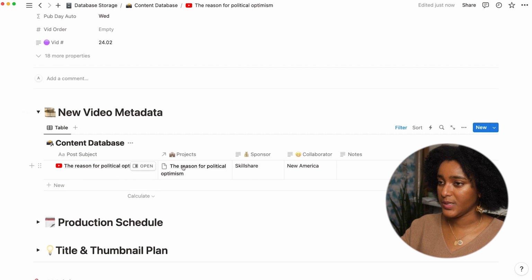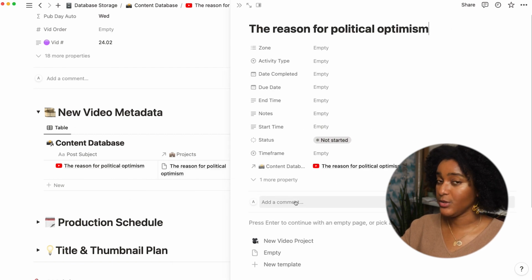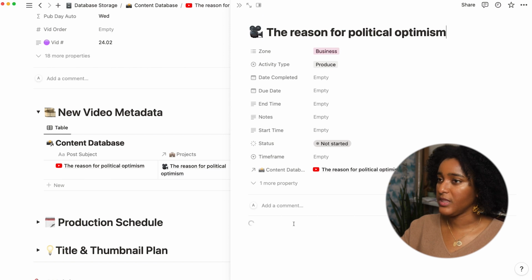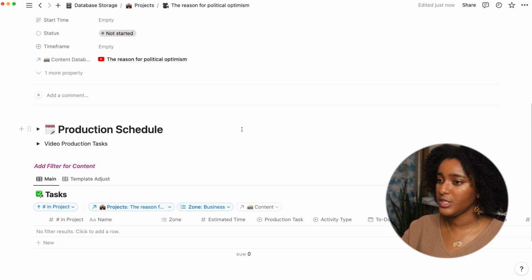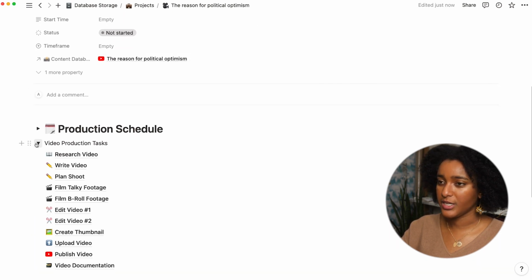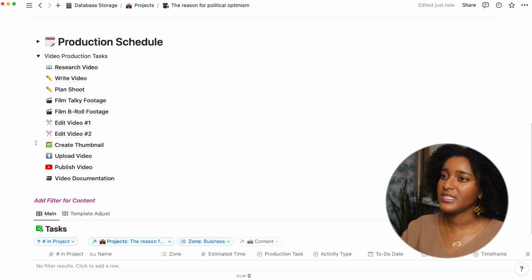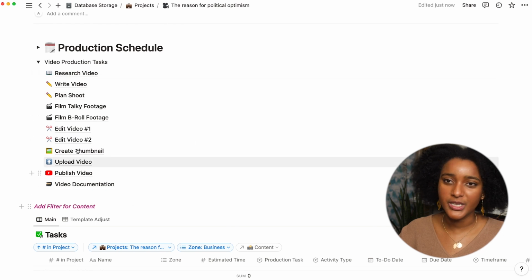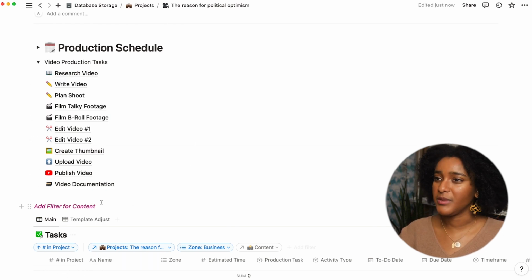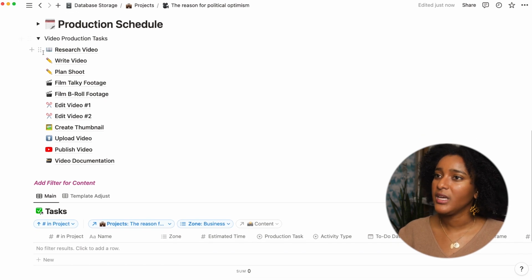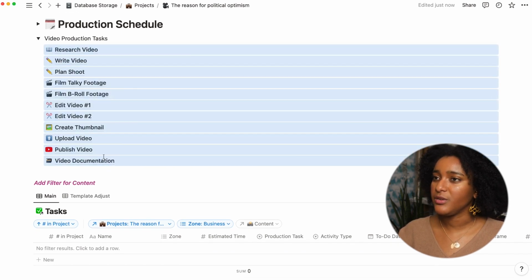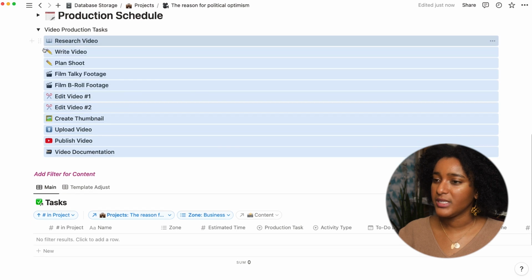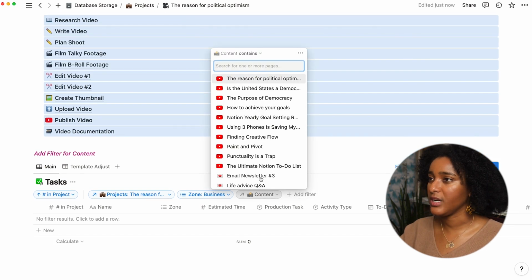Within this projects, I have a new video project template. Within that, and making that full page, you have the production tasks. And so this is a case where it's really nice to have the template because you can have already created these yourself. This is another thing that I go through in the class. It's a bit more complicated, but in short, you drag and drop these, and you want to make sure that these are filtered for the content as well.